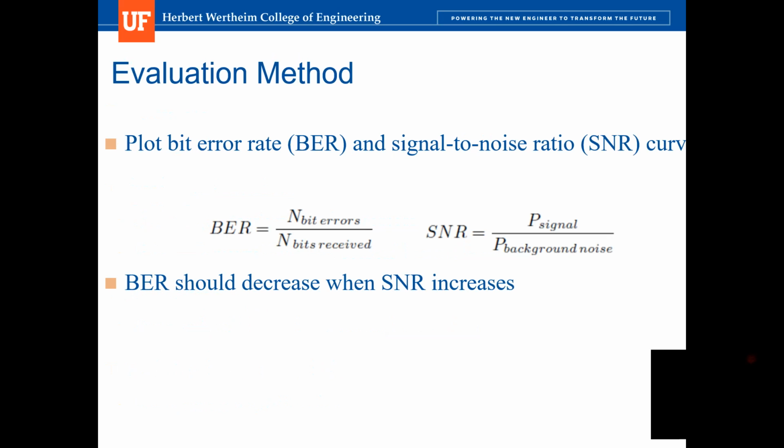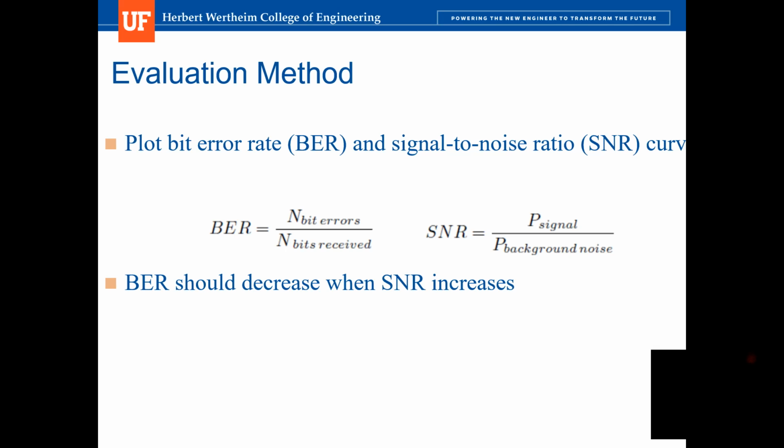The evaluation method in this project is that we plot the bit error rate, which is BER, versus the signal to noise ratio, which is SNR, and we get a curve. BER equals the number of bit errors divided by the number of bits that we received, and SNR equals the power of the signal that we transmit divided by the power of the background noise.